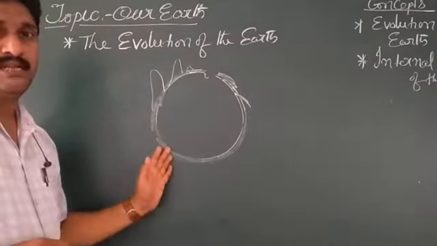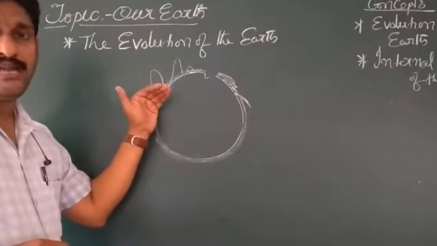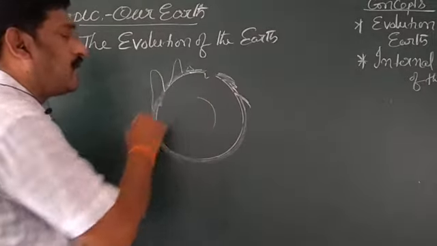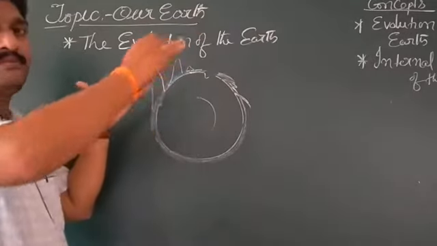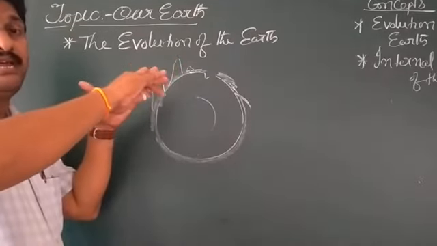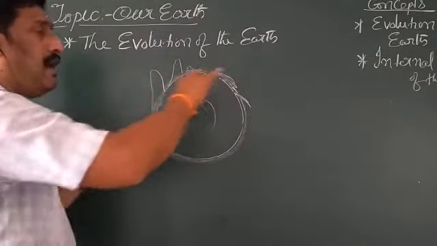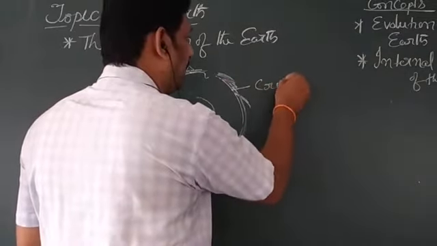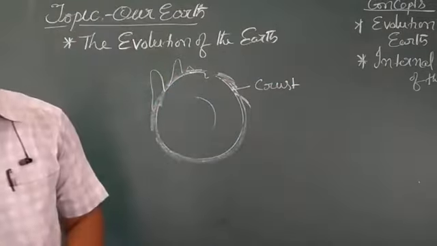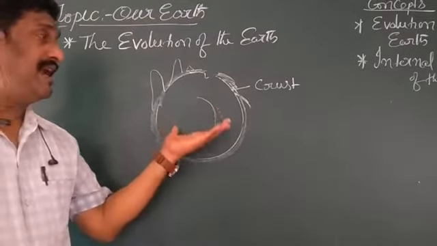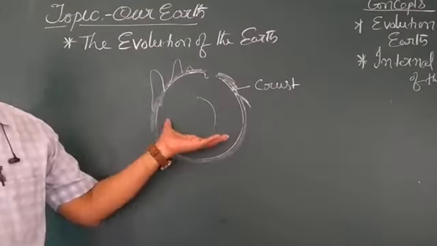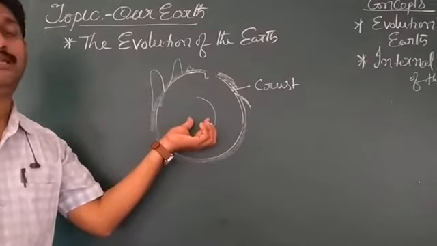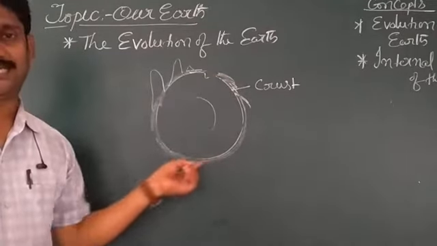With this result, all these heavier substances went into the interior part, the core, and the lighter substances reached the outer surface of the earth and formed the crust. Understand clearly, my dear children. Once again I am repeating: the heavier substances formed the part of the molten core, and the lighter substances reached the crust.